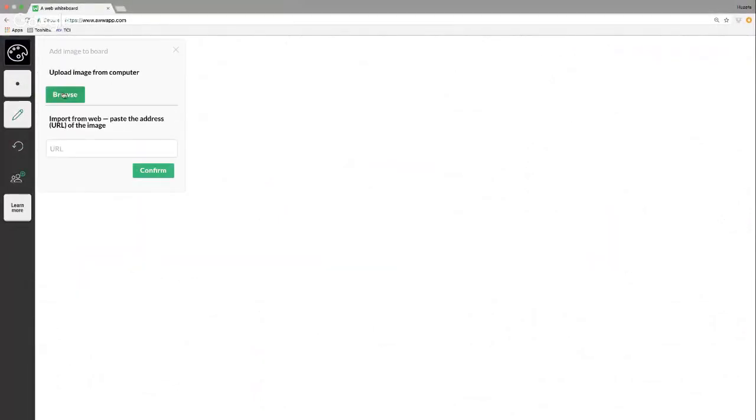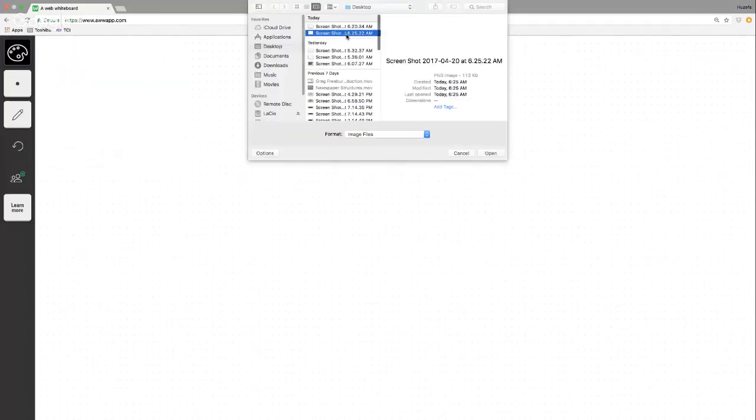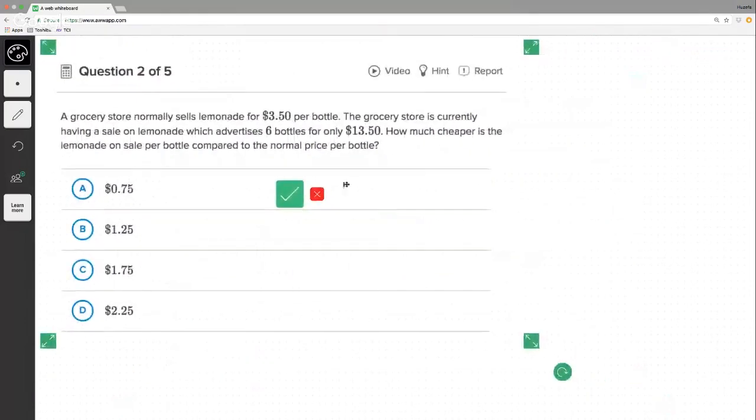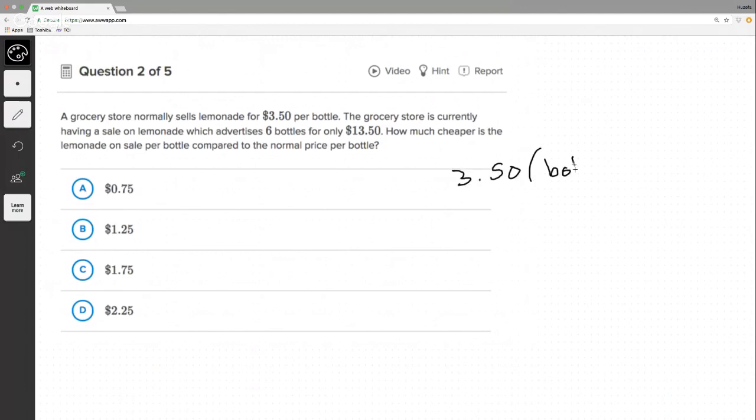Let's see what we got. Which did units recently in my pre-algebra class. Not too long ago. A grocery store normally sells lemonade for $3.50 per bottle. The grocery store is currently having a sale on lemonade, which advertises 6 bottles. So $13.50 per 6 bottles. All right, just rewriting everything, get it in my brain.